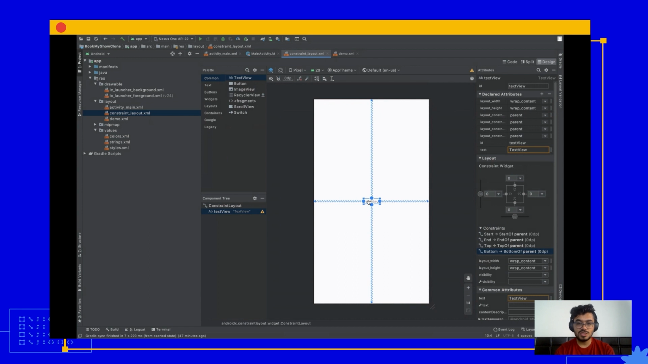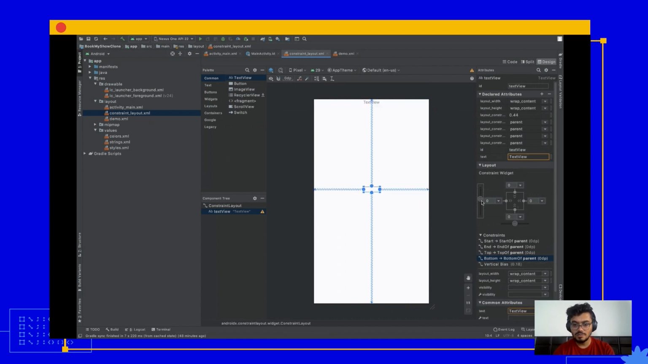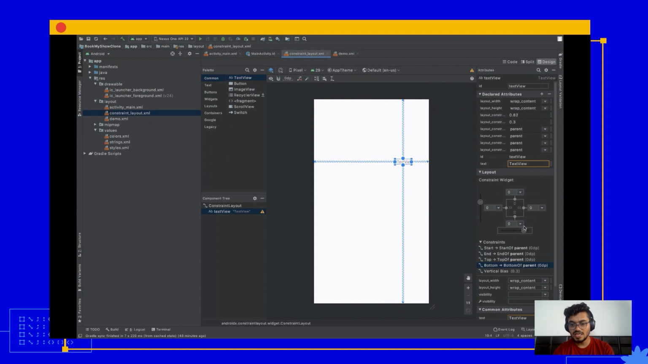When you have opposite constraints, left and right, or top and bottom, as you can see on the right hand side of your preview panel, there's a layout section, and there are two things: vertical bias and horizontal bias. If you want to move this text towards the top or bottom or towards left or right, you can tweak this bias to achieve that. If I move the vertical bias to the top, it will move this text view to the top of the screen. Same with horizontal bias, I can move this text view left side or right side.